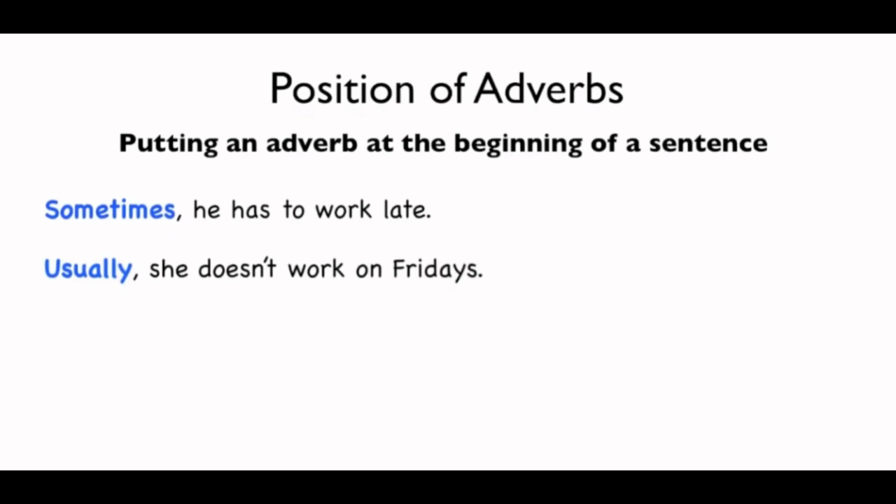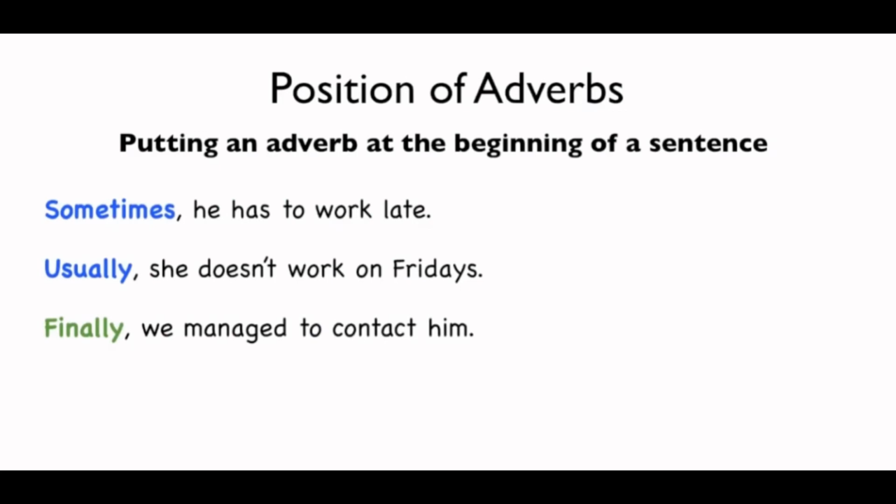Let's look at other examples and put the adverb at the beginning. One of our sentences was, she doesn't usually work on Fridays. Bring the adverb to the beginning and stress it. Usually, she doesn't work on Fridays. Next example, putting finally at the beginning. Finally, we managed to contact him.